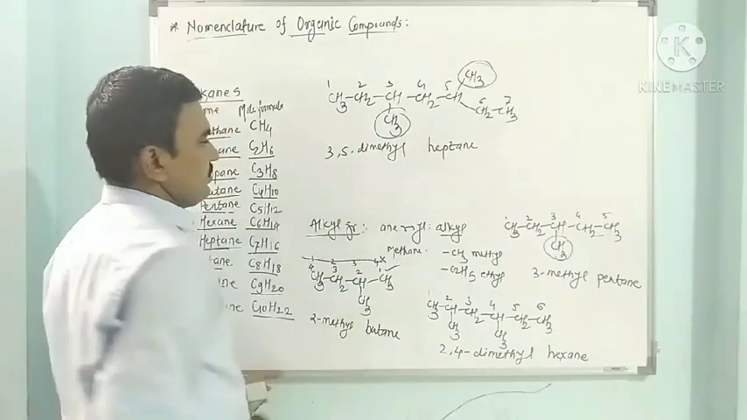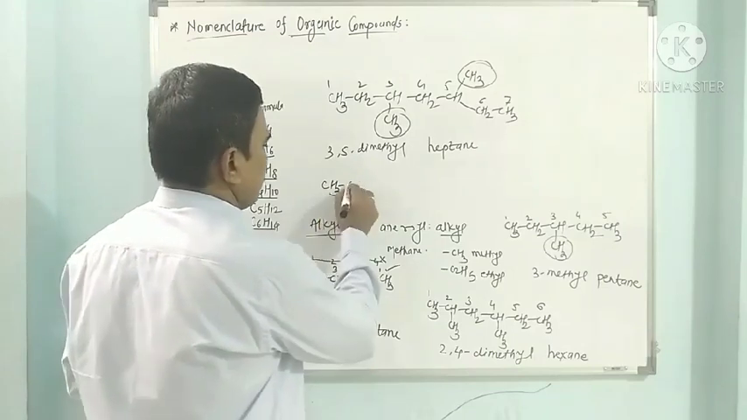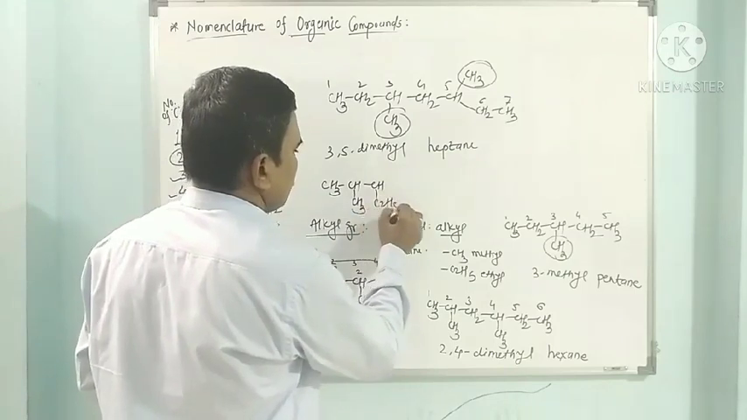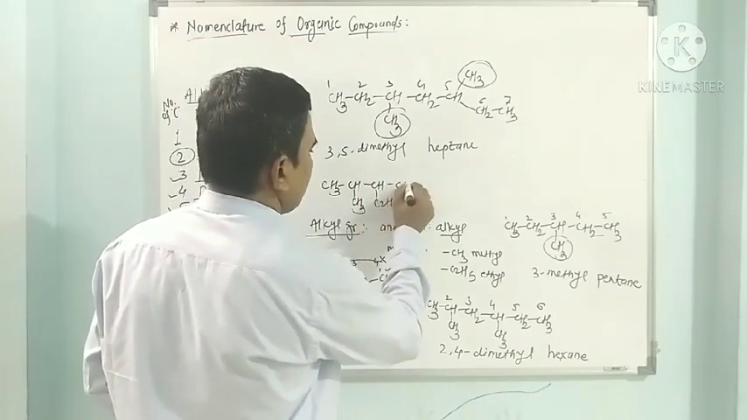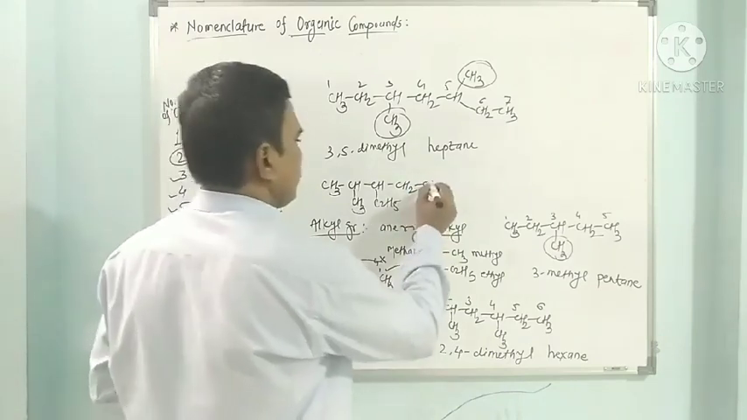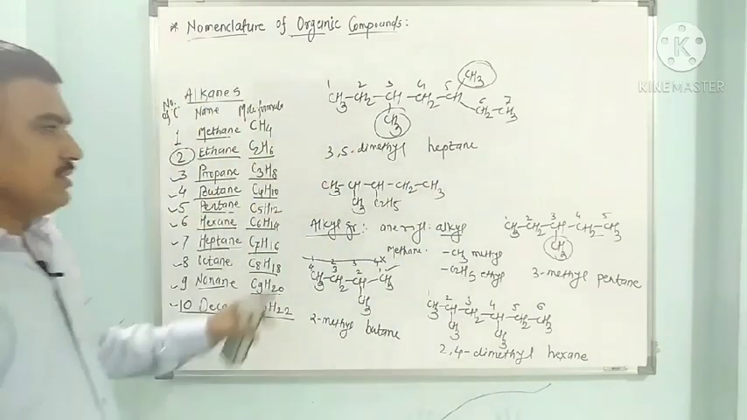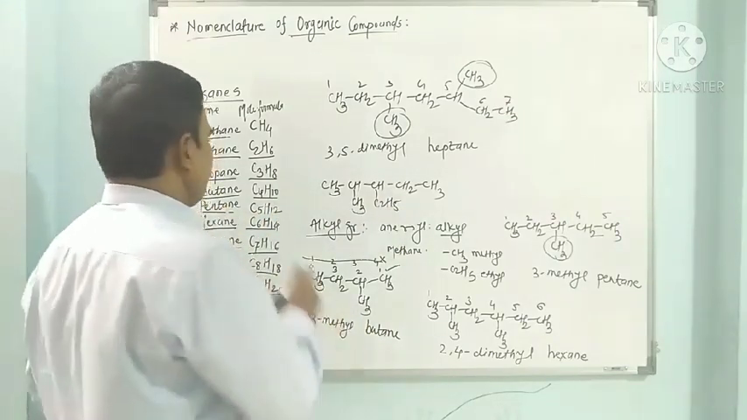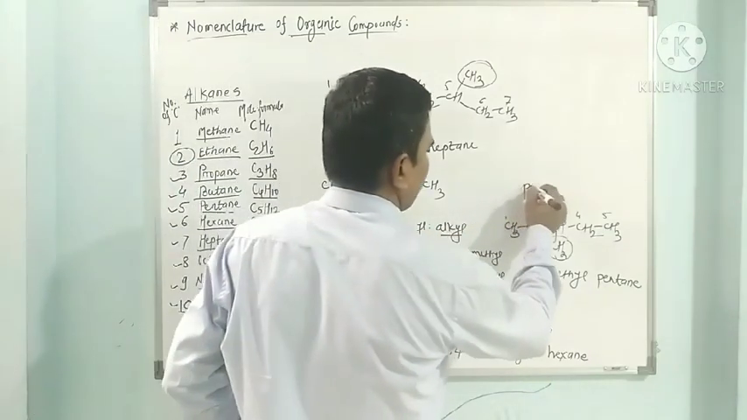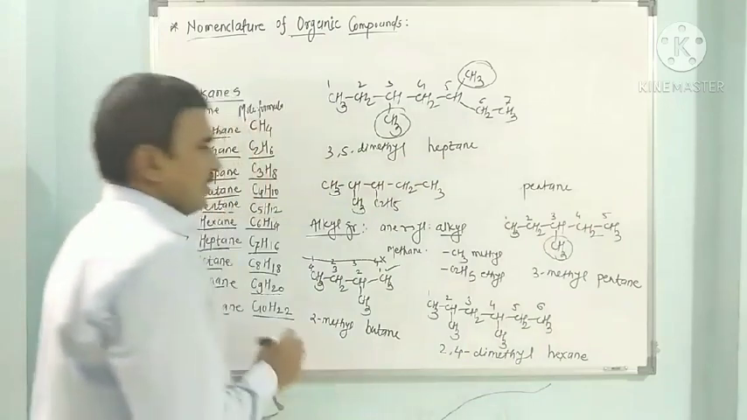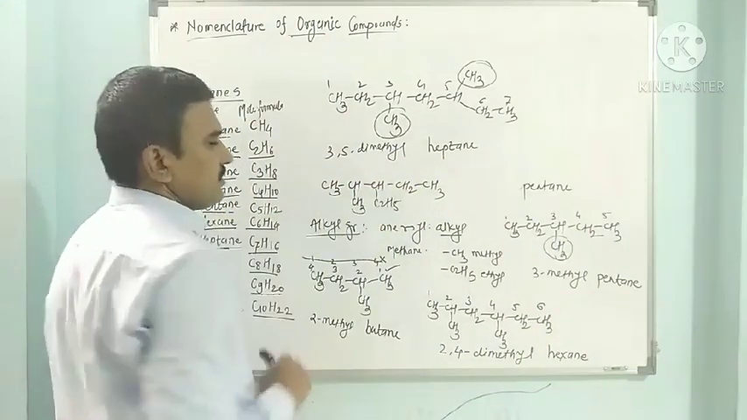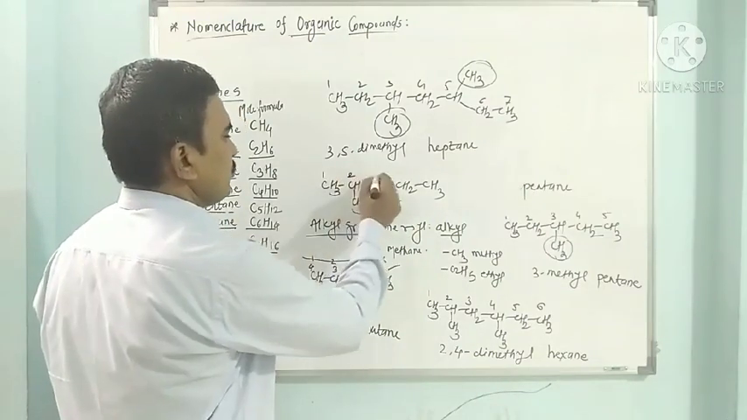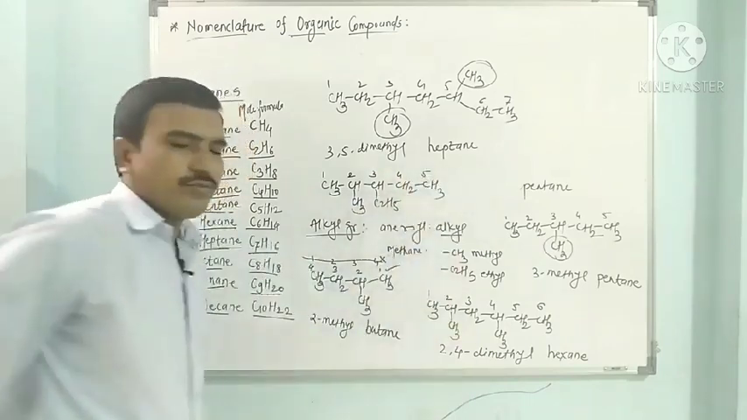Now the next example we have to see: CH3, CH, CH3, CH, C2H5, and here there is a CH2, CH3. If we start numbering from this side, how many carbons are there? 5 carbons are there. So its name is pentane. If you start numbering from this side, the substituted carbon is the 3rd one. If you start numbering from this side, the substituted carbon will be the 2nd one. So this is 1, 2, 3, 4 and here 5.